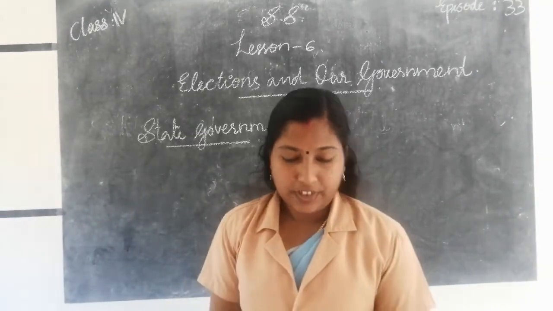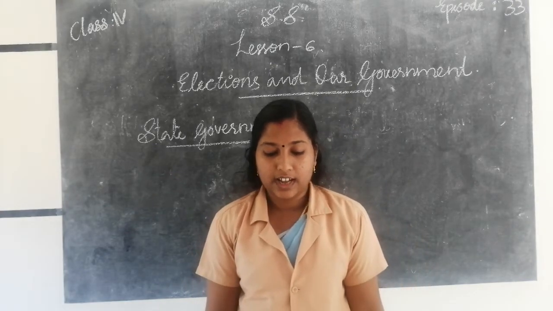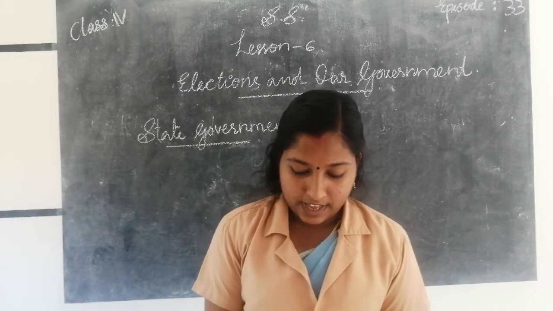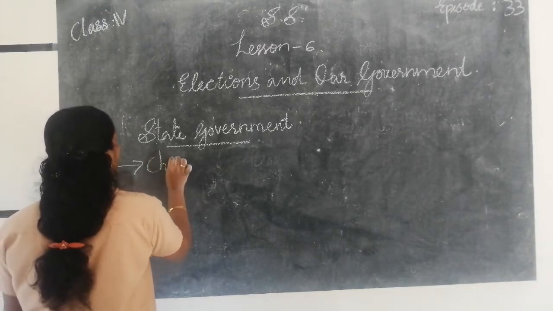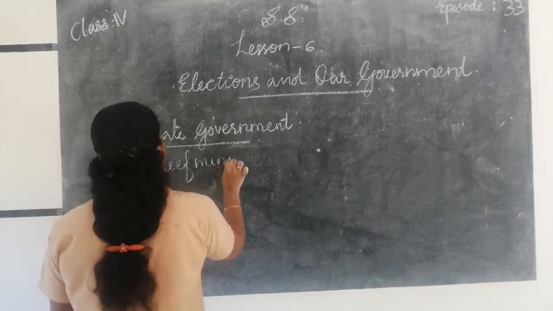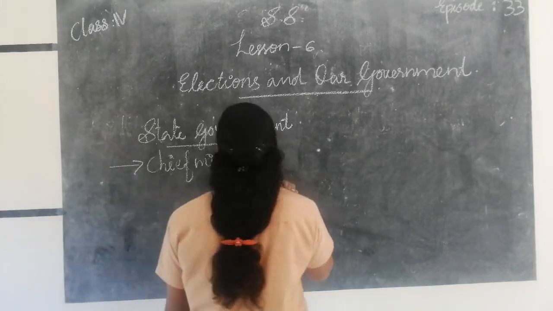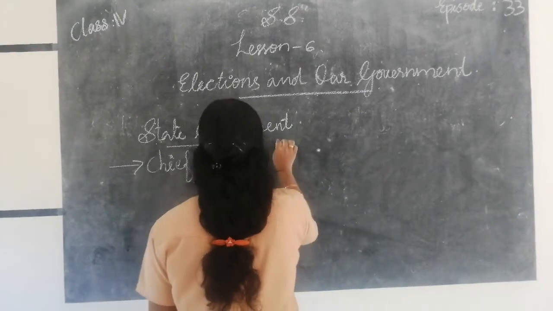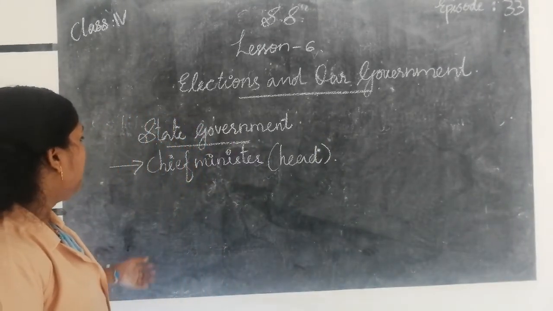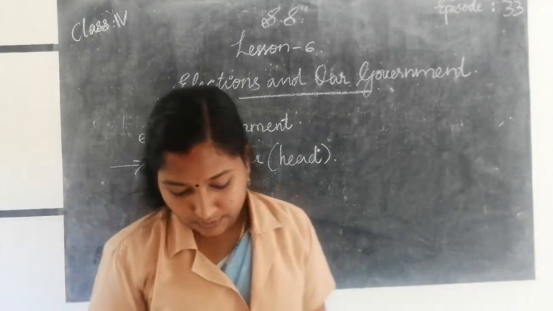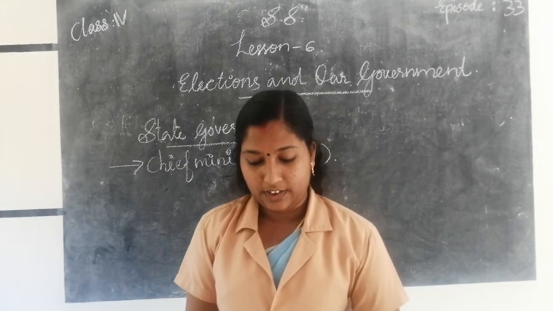State government. Every state in our country, how many states in our country? There are 28. Every state in our country has a state government and is headed by a chief minister. The head of the state government is the chief minister.